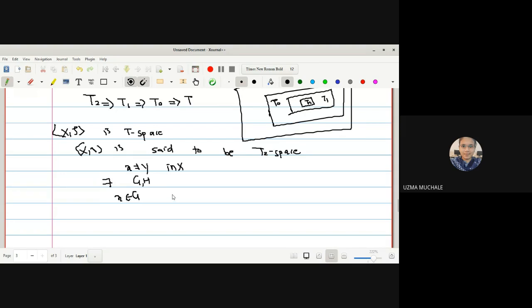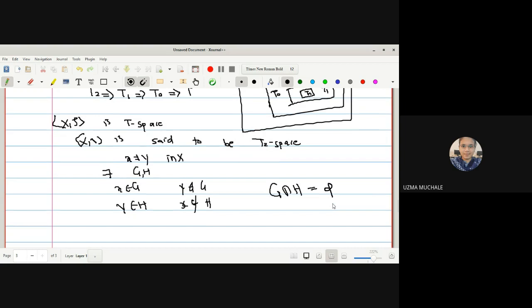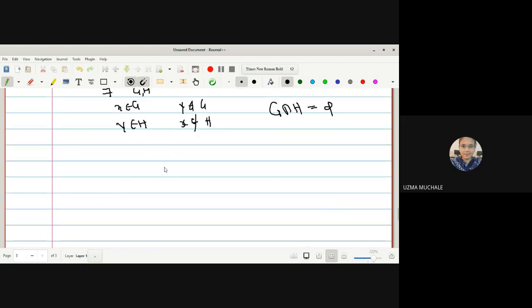What was there in T1 space? x belongs to G, y does not belong to G, and y belongs to H, x does not belong to H. But one more extra condition is there in T2 space, that is G intersection H is empty.